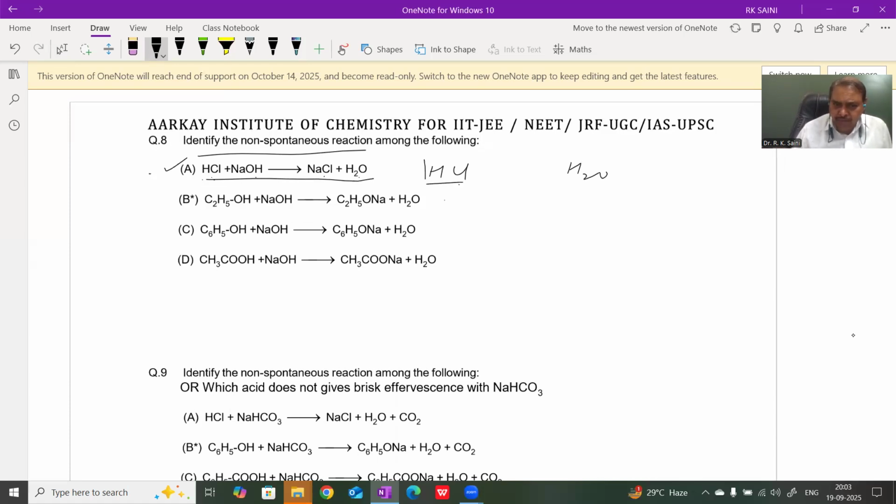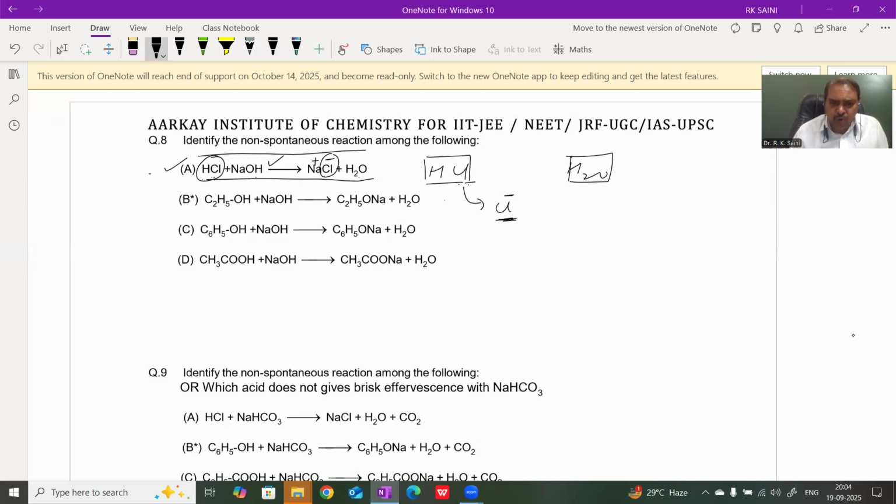Now, we check the more acidic species. The more acidic species mainly exist in deprotonated form in the solution, or we can say in more ionized form in the solution. Therefore, in the forward reaction, HCl gives H plus and Cl minus. It means the more acidic HCl exists in the form of chloride ion.